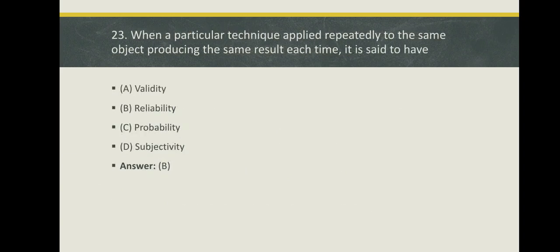When a particular technique applied repeatedly to the same object produces the same result each time, it is said to have option A, validity. Option B, reliability. Option C, probability. Option D, subjectivity. Here the correct option is option B, that is reliability. When a particular technique applied repeatedly to the same object produces the same result each time, it is said to have reliability.